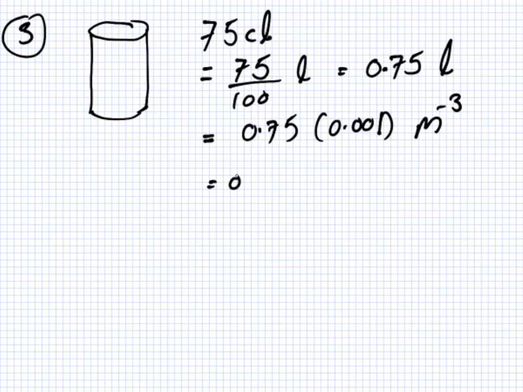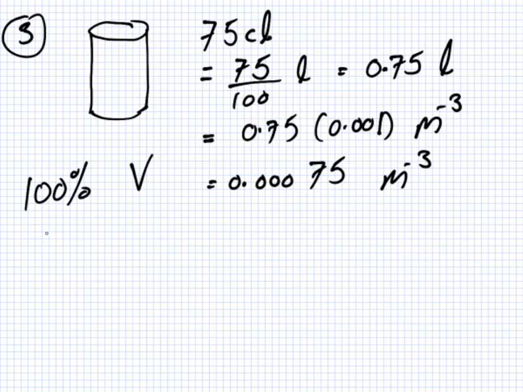Right, so what's the volume here? It's 75 centiliters, which is 75 divided by 100 litres, so 0.75 of a litre. And I think we worked out the volume of a litre earlier in a different question. What was the volume of 1 litre?